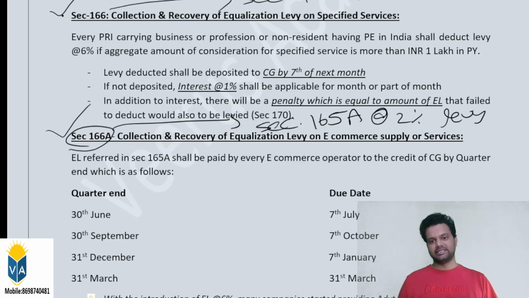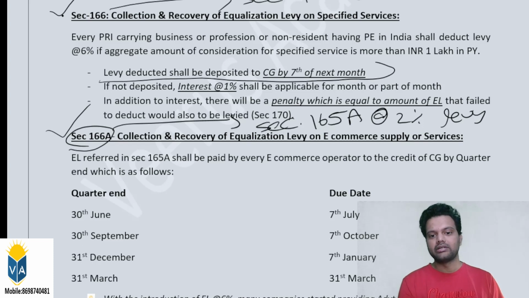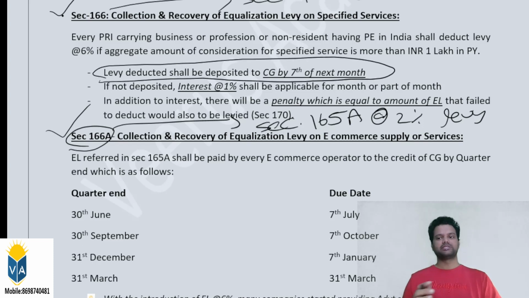Now we will see Section 166. If you have not made the payment of equalization levy at the rate of 6% on time, so what is on time? Every month, after the deduction, the service receiver in India, who is responsible for deducting, has to deduct and pay it to the government on or before the 7th of the following month. So the levy deducted shall be deposited to the central government by the 7th of the next month. This is a similar provision as in TDS also, right? 7th of the next month.